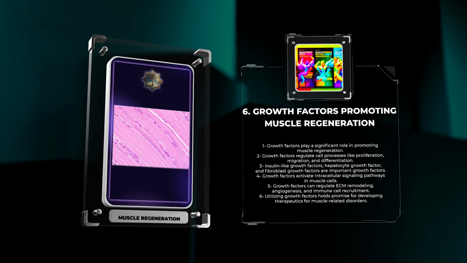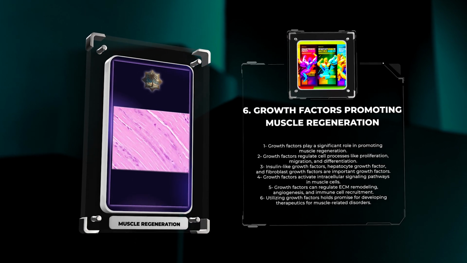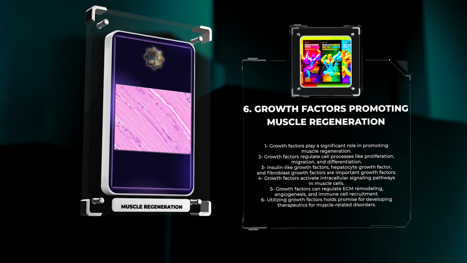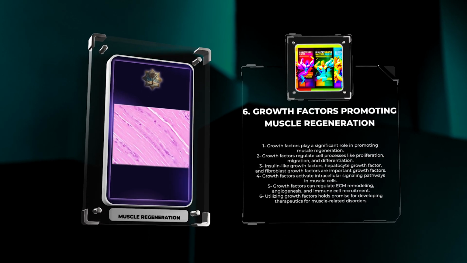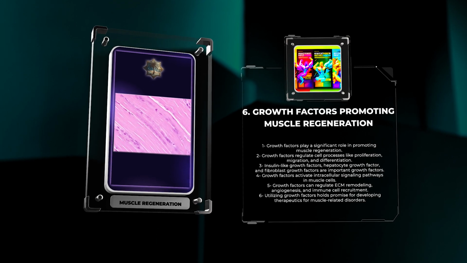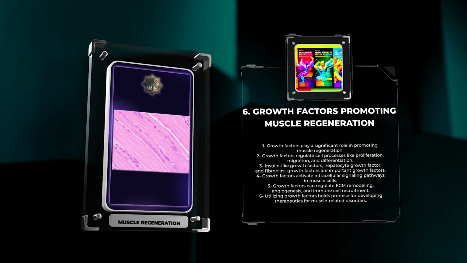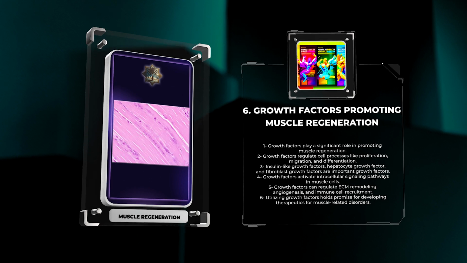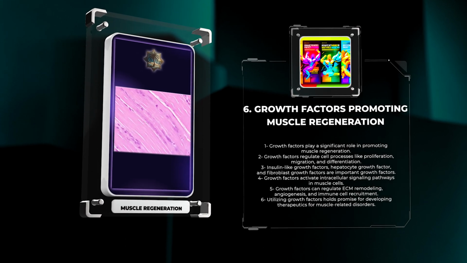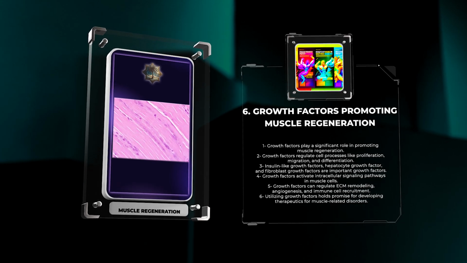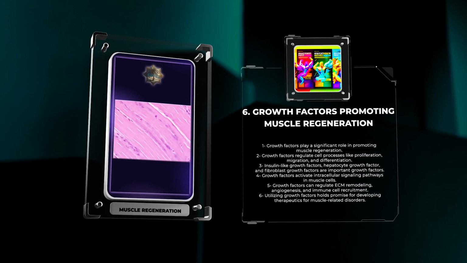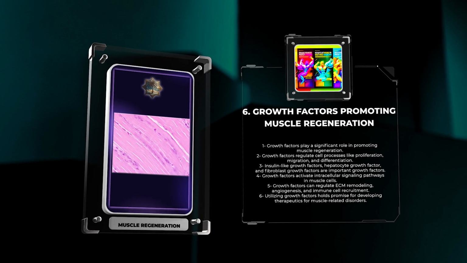Mechanistically, these growth factors activate intracellular signaling pathways, such as the PI3K-AKT-mTOR pathway, the MAPK/ERK pathway, and the SMAD pathway, to mediate their effects on muscle cells. Additionally, growth factors can regulate ECM remodeling, angiogenesis, and immune cell recruitment, further influencing the regenerative process. Harnessing the potential of growth factors in promoting muscle regeneration holds promise for developing novel therapeutics and interventions for muscle-related disorders.